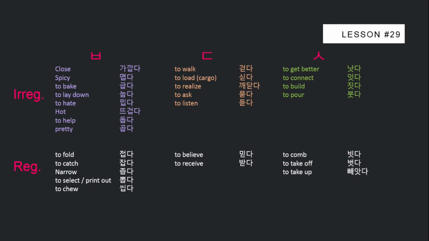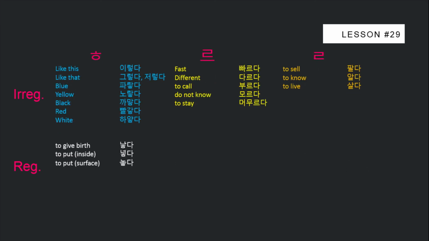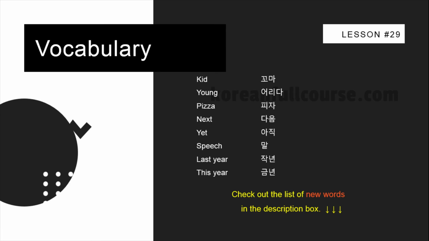Here is the list of most commonly used irregular and regular verbs and adjectives. And this is a list of new words we are going to be using in the next lesson.